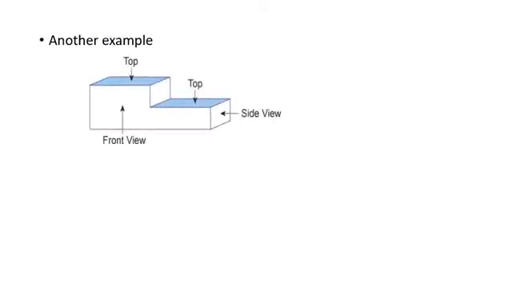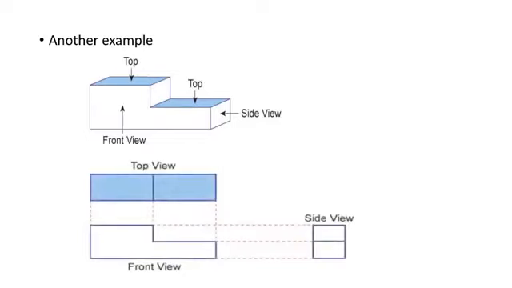Now another example: let us say what will be the front view, side view and top view of this figure. It is clearly shown in the next figure. If you look at the front view of this figure, the front view is clearly shown in the second figure. The side view will be these two, and the top view will also be as shown in the figure. I hope this is very much clear to you from the figure.